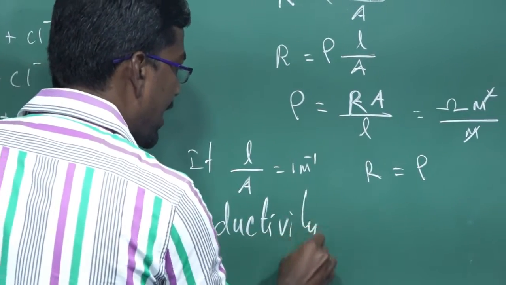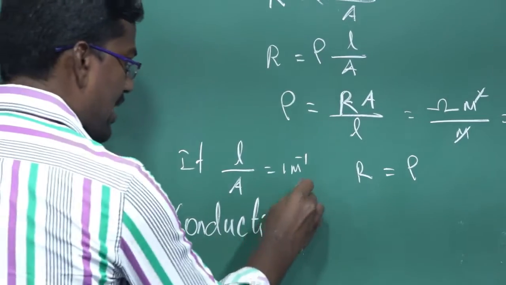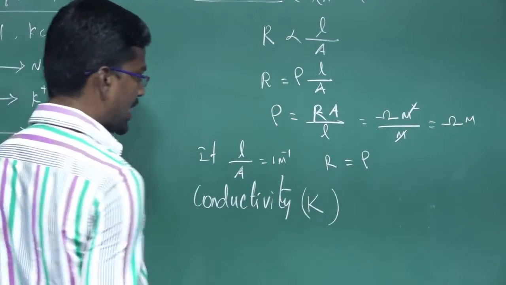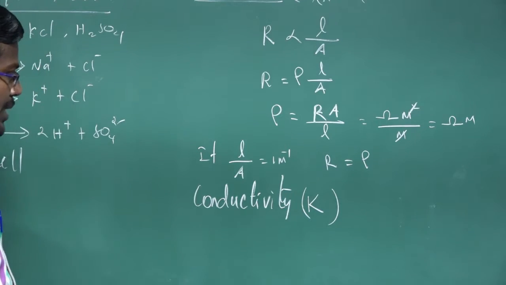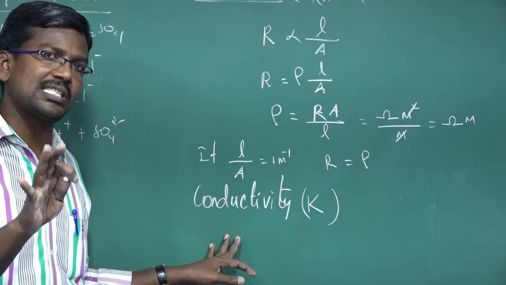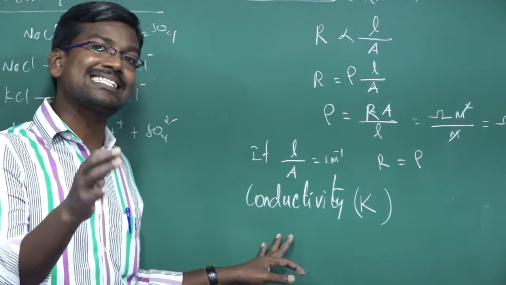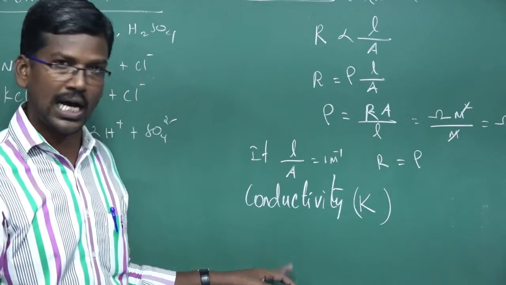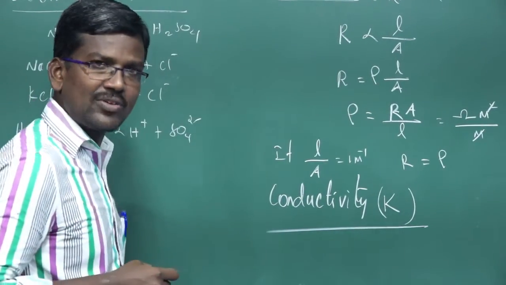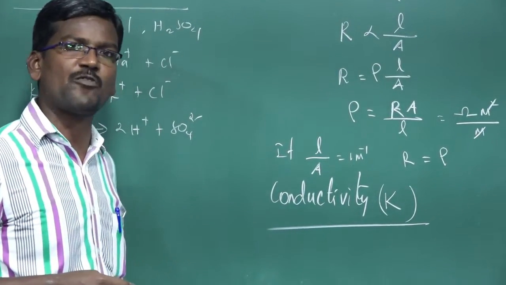Conductivity of the electrolytic solution can be expressed by kappa. It is more conveniently used in electrolytic solutions, conductance rather than the resistance. The next one, conductance of the electrolytic solution is the reciprocal of resistance.